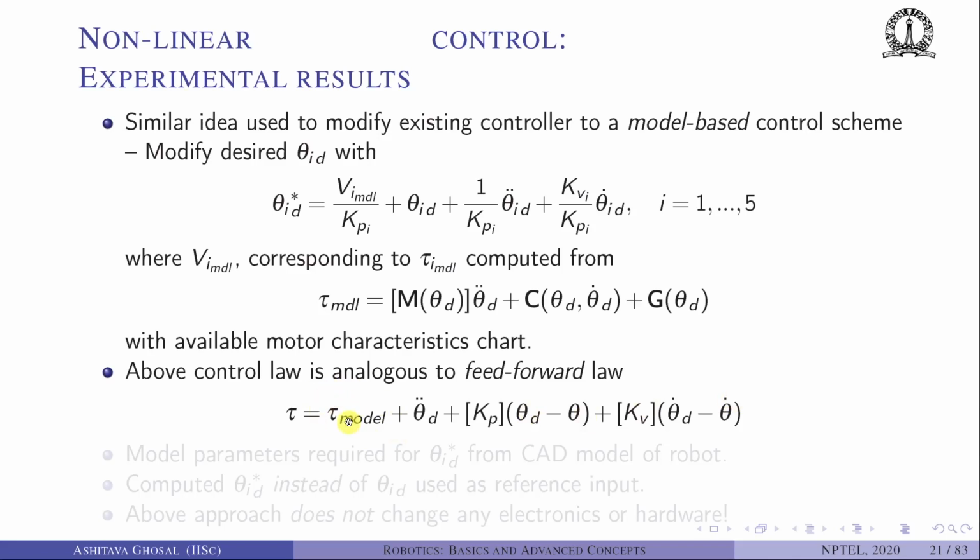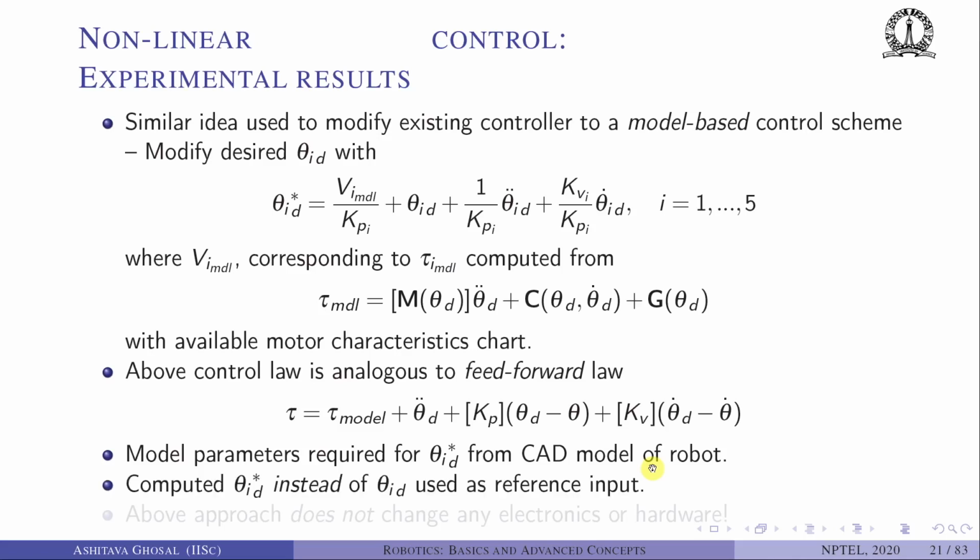It is some bias term, which is beta, plus some PD term. The model parameters required for theta id star, like m, c, link lengths, were obtained from the CAD model of the robot. This robot was designed in this place, so it had a CAD model, and we could obtain this.